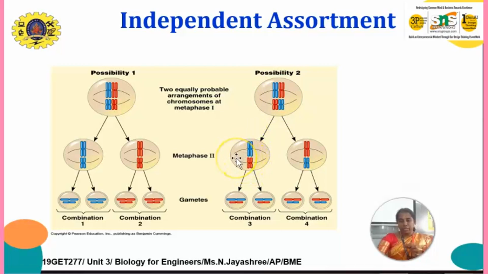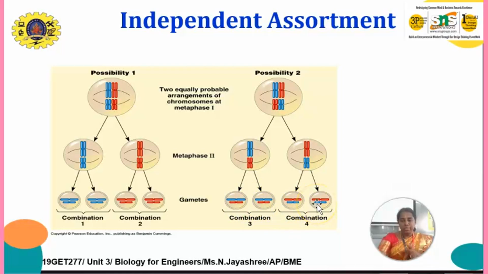In metaphase we already know that the chromosomes align at the equatorial line. So this forms metaphase 2 in possibility 2, and in this case metaphase 2 forms four combinations. These four combinations contain either male, that is red, or blue, or red, or red and blue.